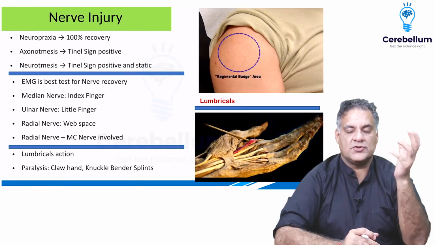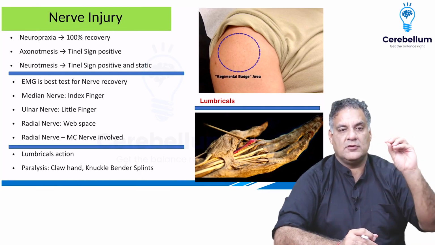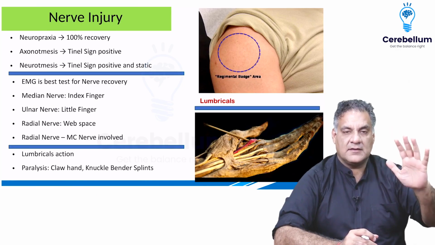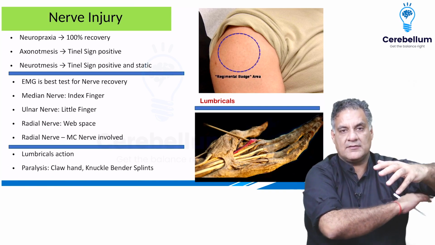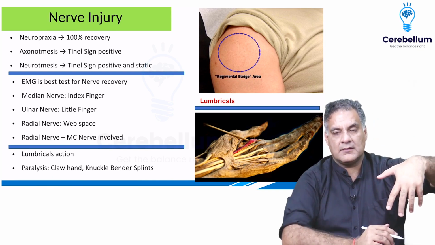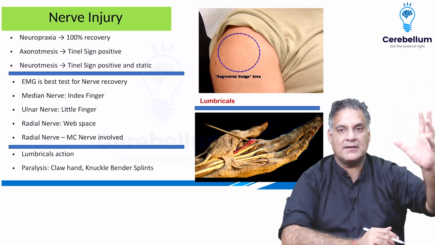Nerve injuries, short, strong topic. Seddon classified nerve injury into three types. He said neuropraxia is 100% recovery. So a patient slept on the edge of a chair and had a radial nerve compressed here, had a wrist drop. All right. After some weeks, he's had a complete recovery. So it comes back like a moment, like a love.